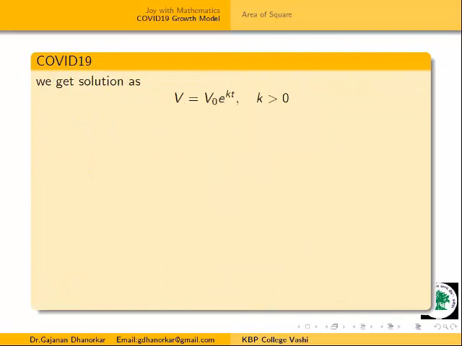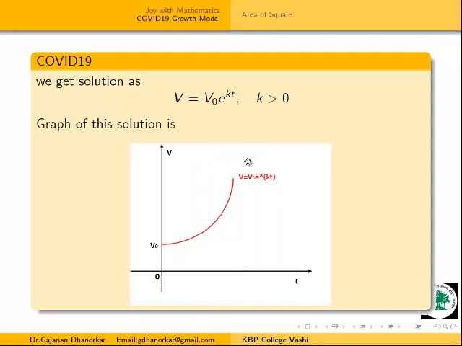Now one can easily find the solution up to this, because we know the mathematical solution. But how do we analyze this mathematical solution? Now V is equal to V naught e raised to kt, and K is greater than 0. That's why we get this exponential graph, starting at V naught, and we get exponential growth. Now when we analyze this graphical model, this K is very important. This K is positive. Due to K being positive, this graph goes on increasing as time goes on increasing. V goes on increasing with respect to time.